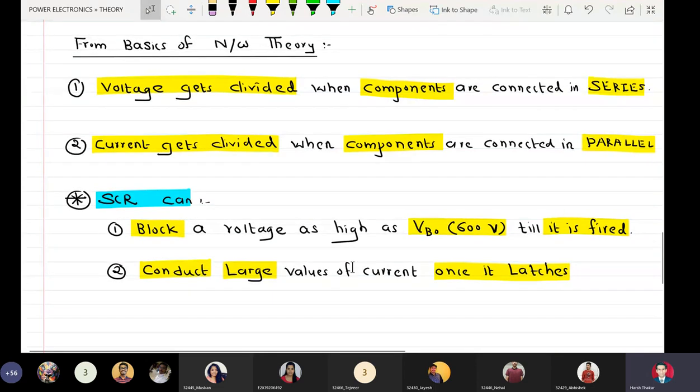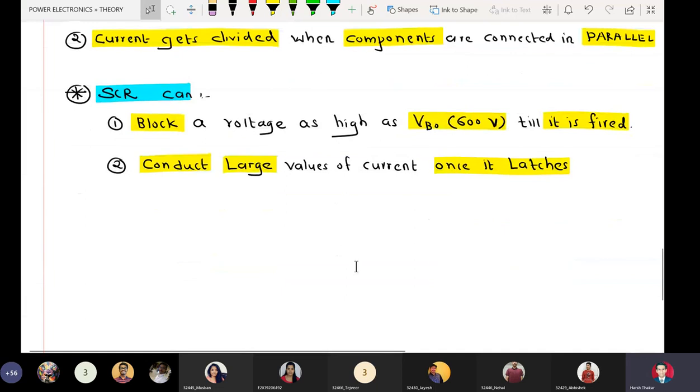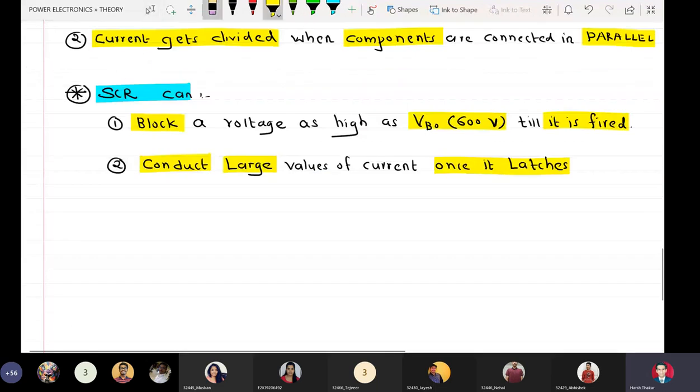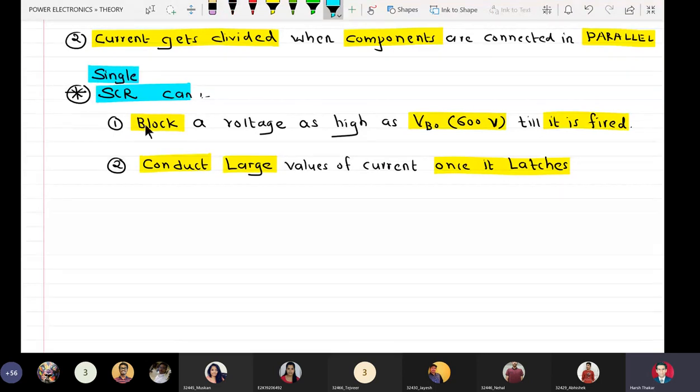Similarly, combining fact number 2 from both, we can have a current flowing through the system more than the capacity of an individual SCR. When we say an SCR can block a voltage as high as 600 volts, it means a single SCR, which can block a voltage as high as VBO till it is fired.